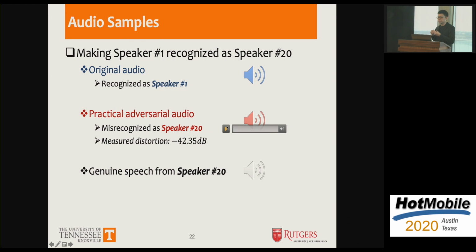As we can hear, the distortion is very subtle, but we can make it misrecognized as speaker 20. And here's what speaker 20 really sounds like.